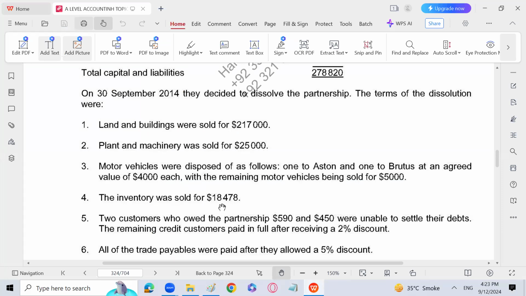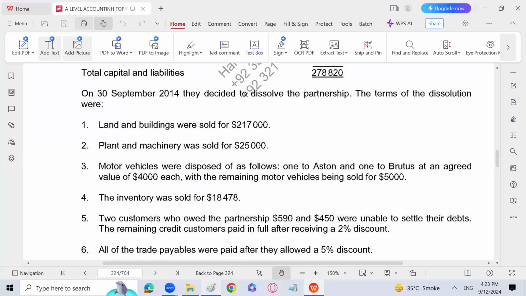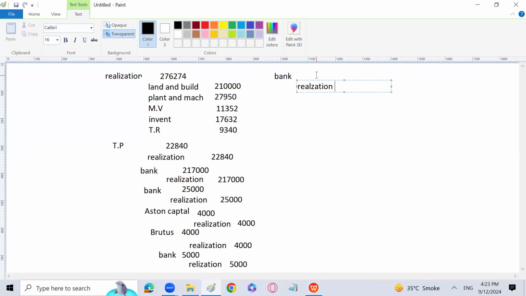The inventory was sold for 18,478. Again, the asset has been sold. So I'll pass the entry bank debit, and realization account is going to be credited. Inventory won't come because we have already transferred the entry in realization account. So now everything is going to be dealt through realization account. 18,478.